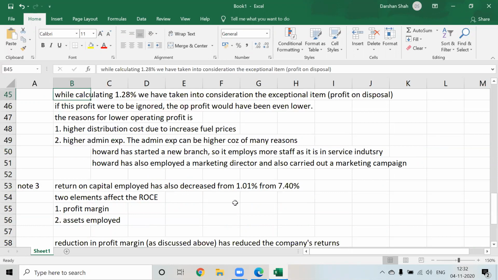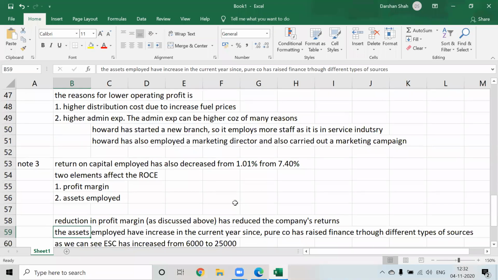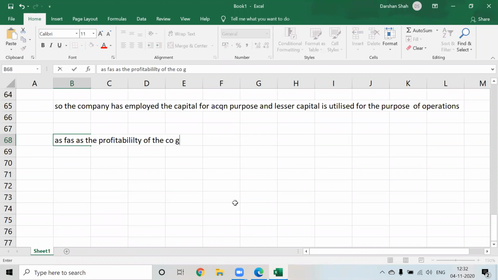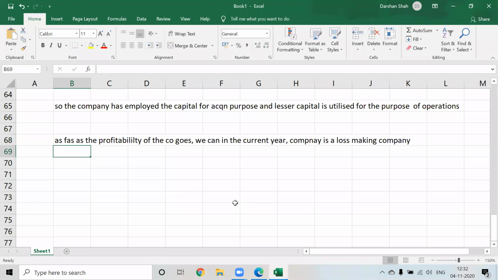Okay. So now a combined note for profitability. A combined note for profitability we can make that as far as the profitability of the company goes, we can say in the current year, the company is a loss-making company, right?